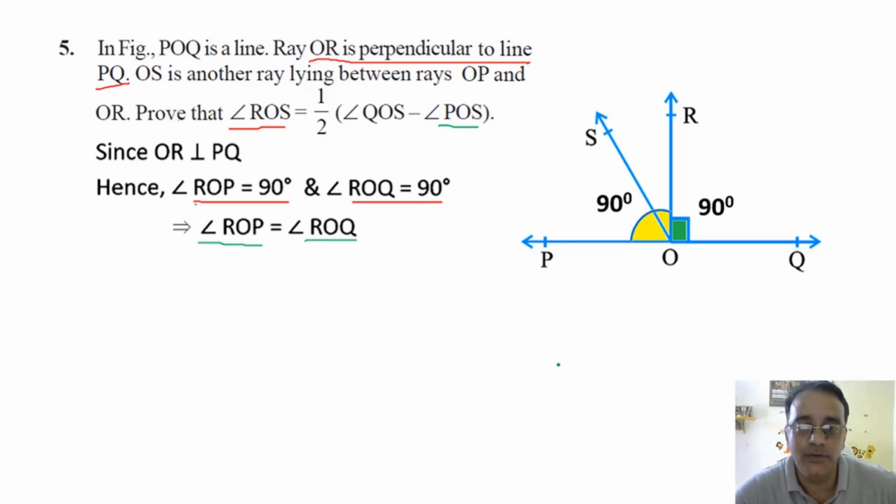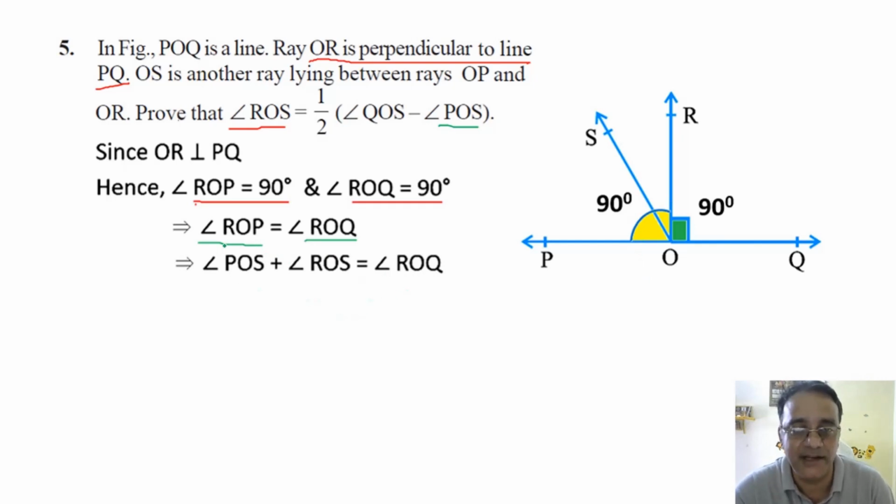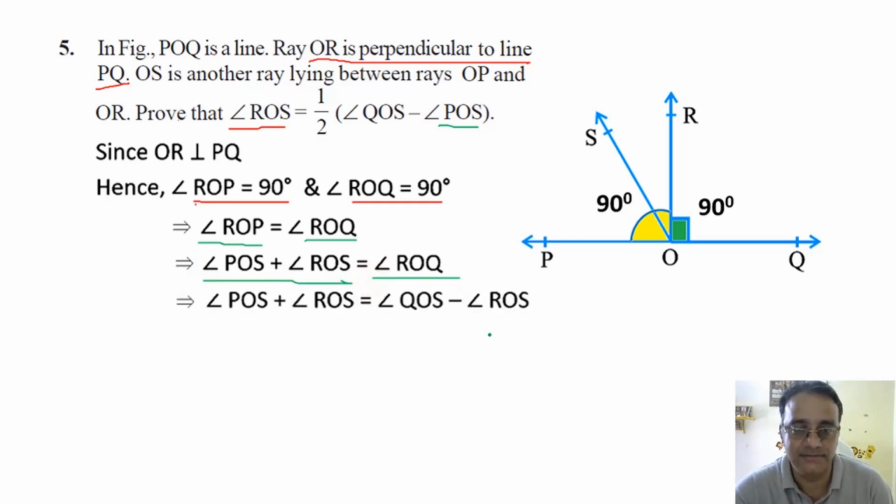Yes, sir. How will you write angle ROQ in terms of angle ROS? SOQ minus ROS. Very good. Okay, so we are going to replace one by one. पहले हम लोग इसको replace कर दिए ROP को, that is angle POS plus angle ROS. Now we are going to replace this also. Any doubt in this step?